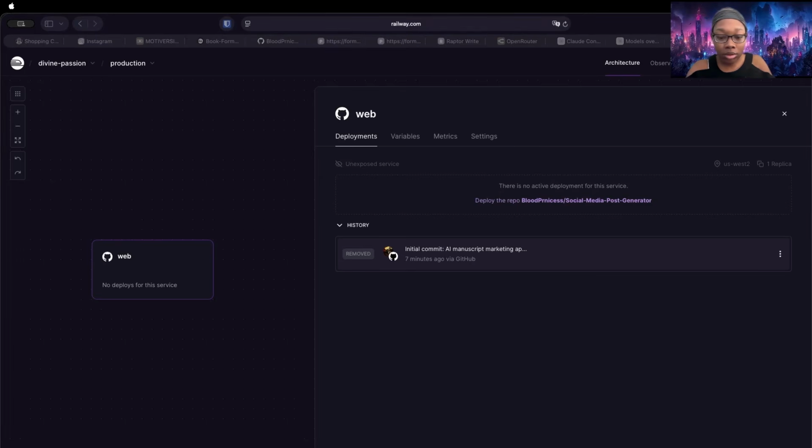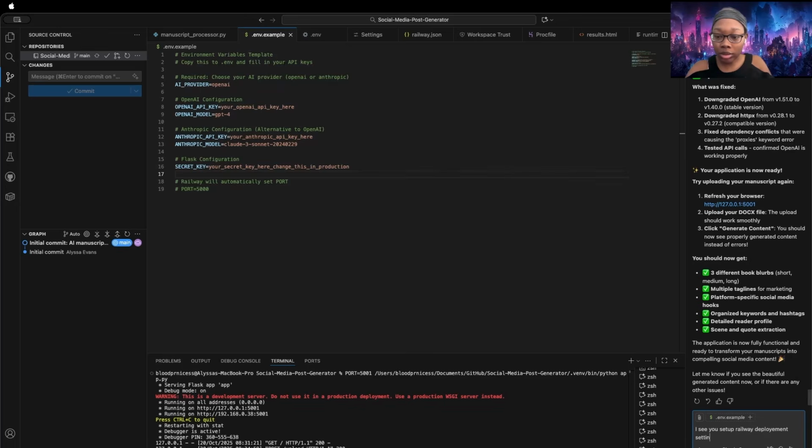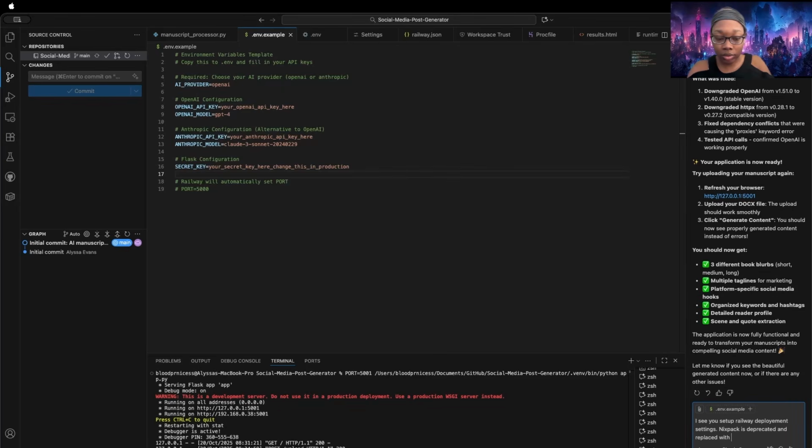I see you set up Railway deployment settings. Nixpacks is deprecated and replaced with, I think it's called Railpack. I've already deleted it from memory.